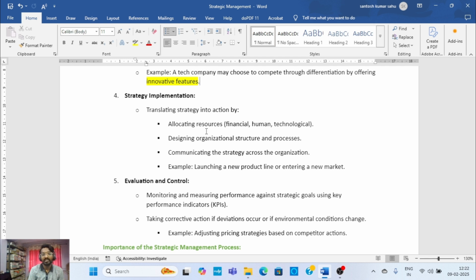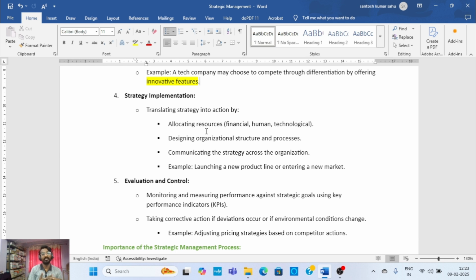Then designing organizational structure and process, and communicating the strategy across the organization. For example, launching a new product line or entering into a new market.